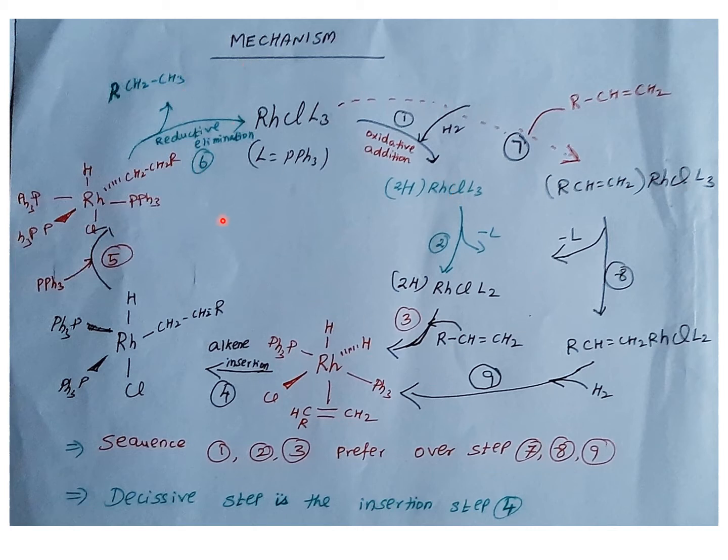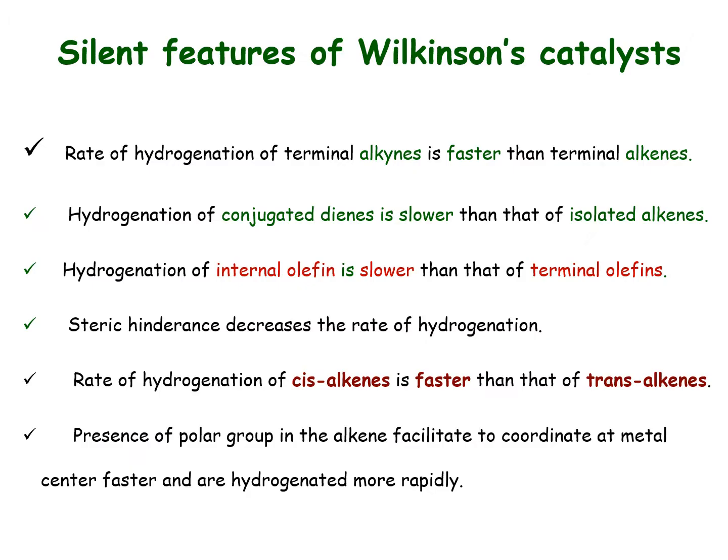When you talk about Wilkinson catalyst and mechanism, we have to describe only this one. This is the basic Wilkinson catalyst, which is used for the hydrogenation of any kind of functional group, particularly olefin hydrogenation. Now, what are the important salient features of Wilkinson catalyst? As I said, it is the best catalyst for any kind of functional group.